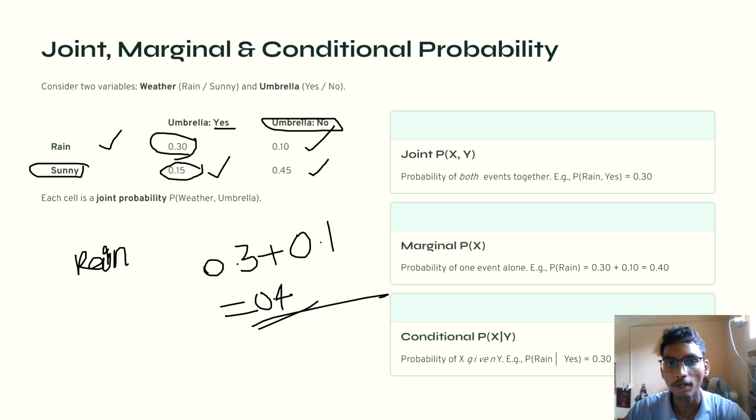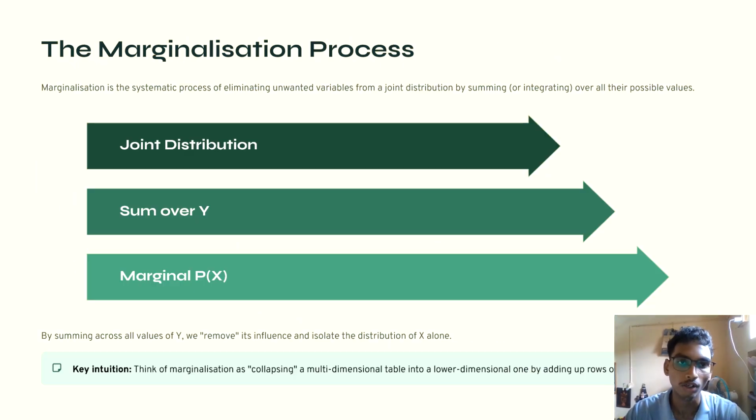So the probability of rain is 40%, regardless of whether the person carries an umbrella or not.